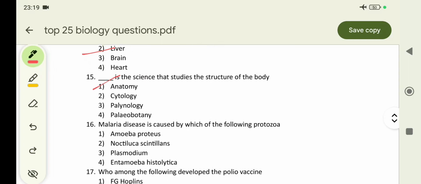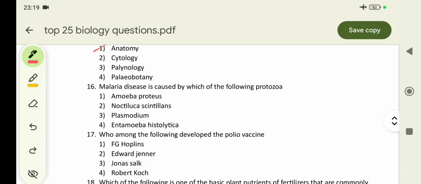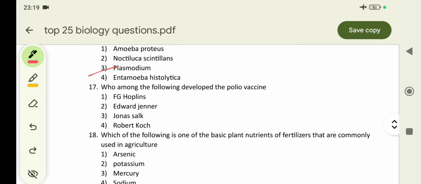Option 1. 16th one: malaria disease is caused by which of the following protozoa? Plasmodium protozoa causes malaria. Which of the following developed the polio vaccine? It was developed by Jonas Salk.